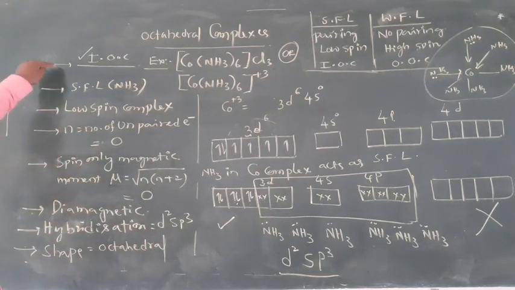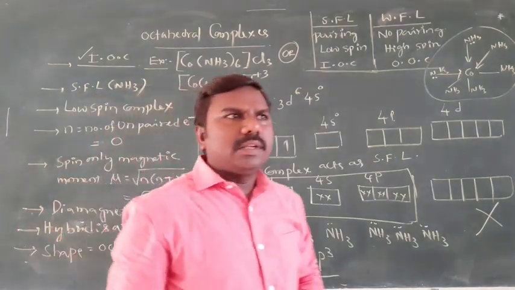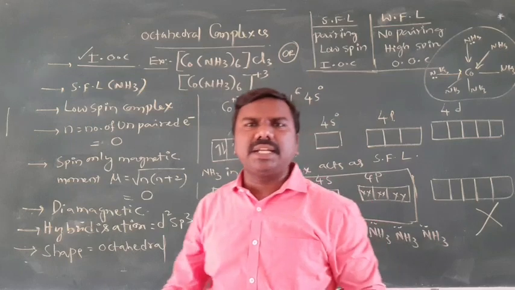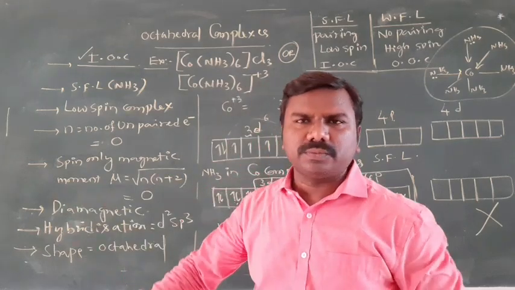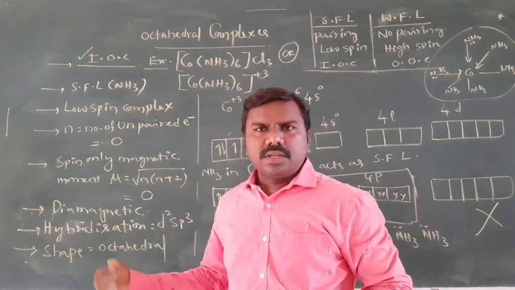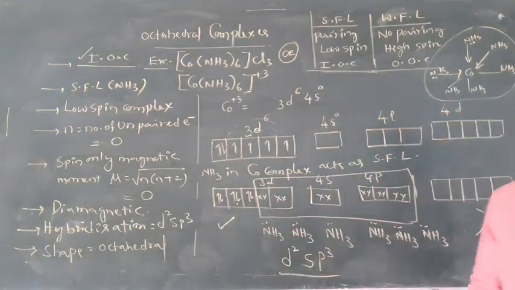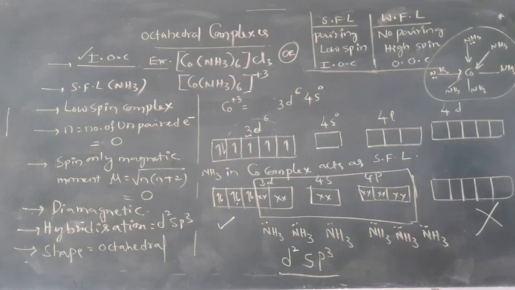So see here, all of you, 8 points I have written. If you write point by point like this, no need to frame sentences in paragraphs also. Clear? So we'll move to the next example, that is outer orbital complex.